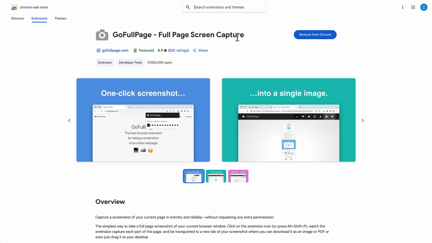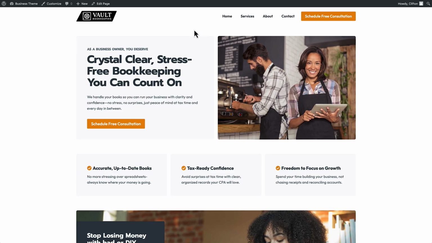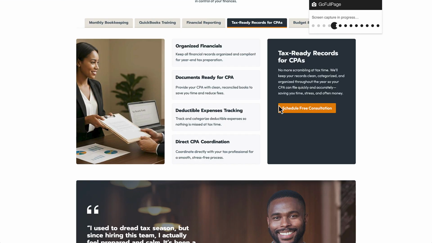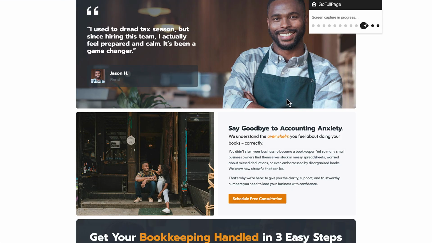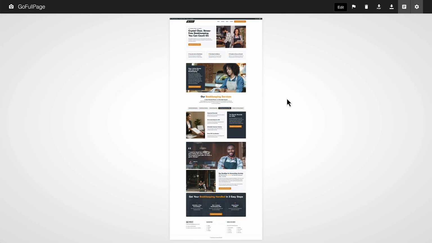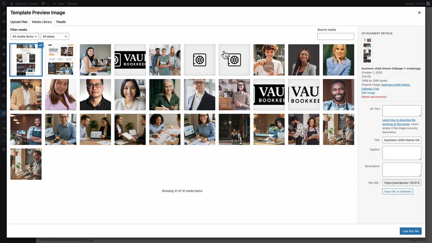It's free and it gives you full page screen capture. Just add it to your Chrome browser, and once you do that, if you're on the website here and you open up your extensions, select Go Full Page, and what'll happen is it'll generate a full page screen capture. See how that's doing that right now? You go ahead and download it, and that's what you'll use for this portion of the configuration.